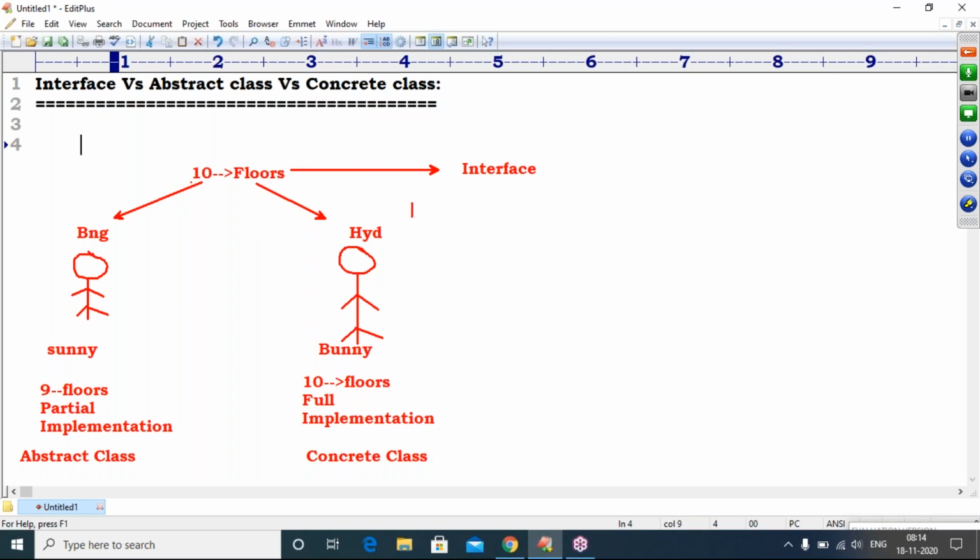In one-word answers: interface means no implementation, abstract class means partial implementation, concrete class means full implementation.